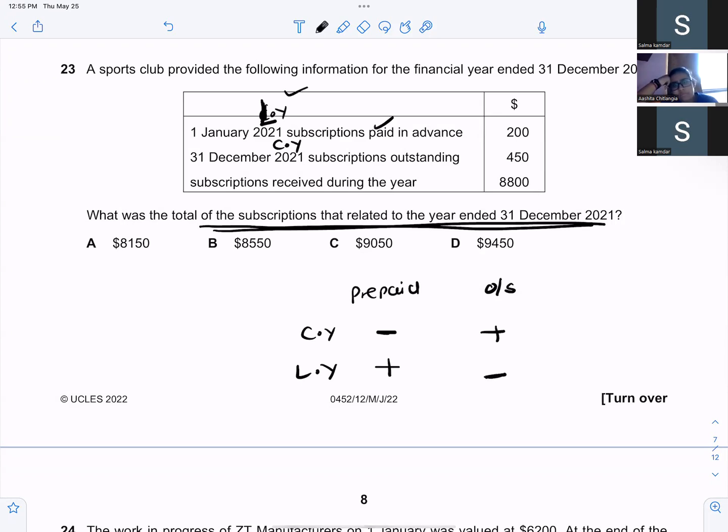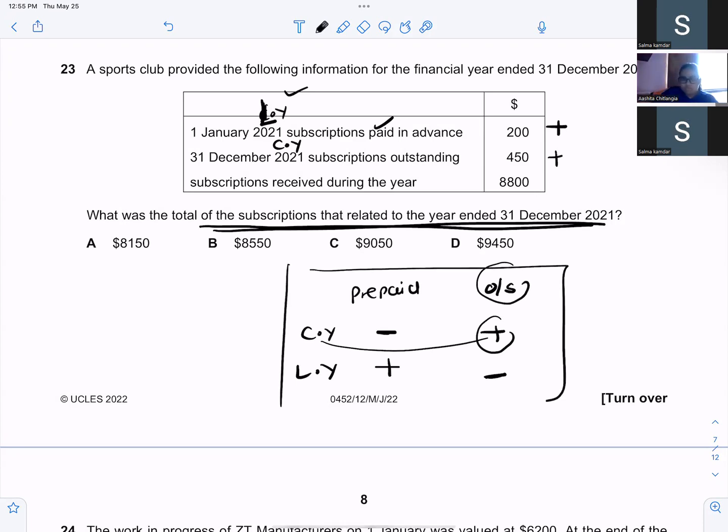Now this is prepaid of last year. What will you do? Last year you have to add it. And this is outstanding of the current year. Outstanding of current year is added. Oh, you have to add all three? Yeah. So whenever it is there, you have to make this chart. For MCQs, you don't need to do OPOP IBM. Okay, miss, I'll remember this and I'll do this tomorrow. Okay? Yeah. So it will be 450. The answer is D.